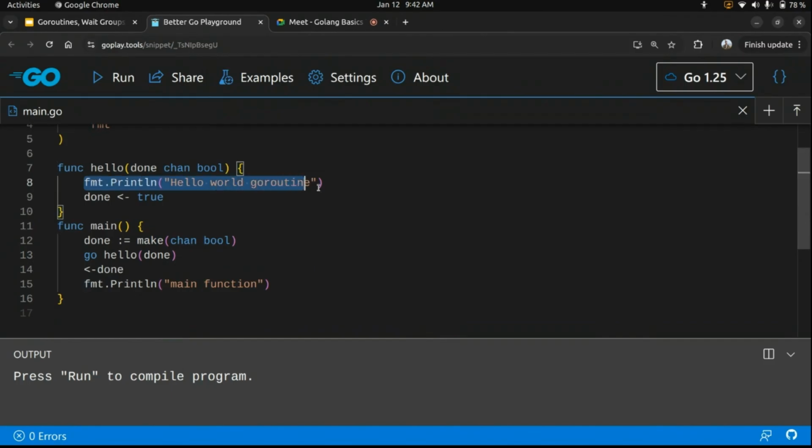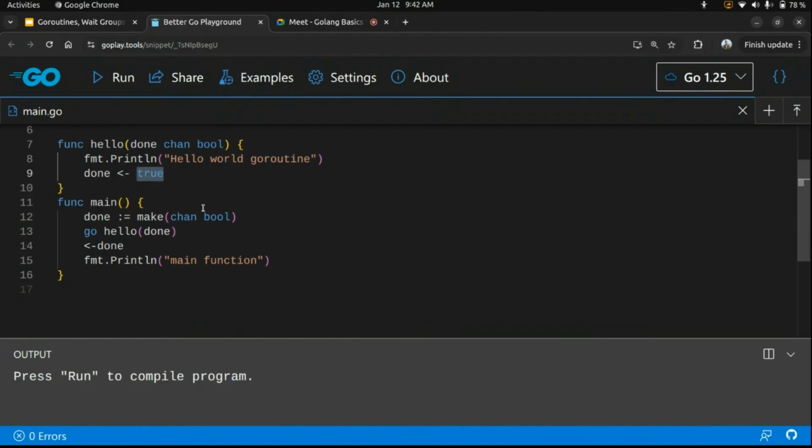It prints hello world Go routine, and it writes true to this channel. And at line number 14, I am reading from that channel. At line number 15, I again print from the main function. So I'll execute this program. First it prints hello world Go routine, and then it prints the main function.